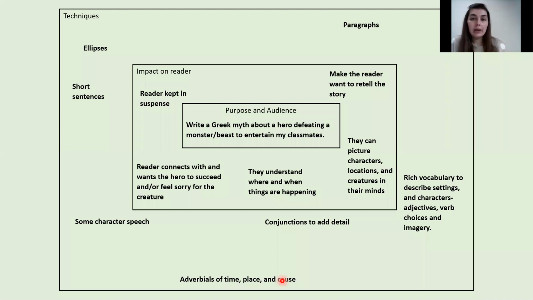So well done for having a go at that starting activity. We are now going to move on to planning our writing, and I've got the toolkit up here just as a reminder to know what we might want to include in our plan, so we can then include it in our writing. You might also want to use the word bank at this point if there are any words or vocabulary that you would like to use.